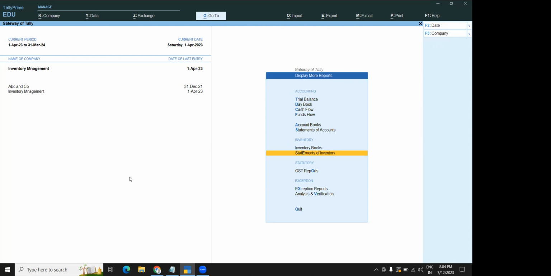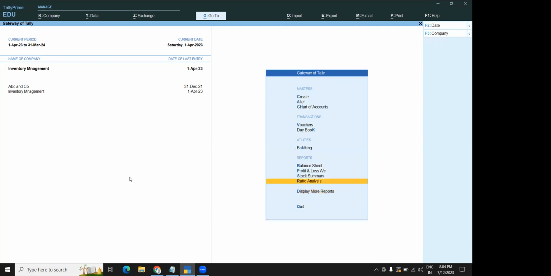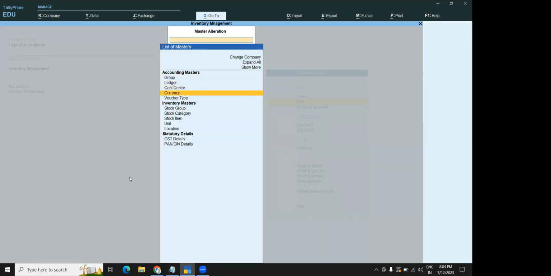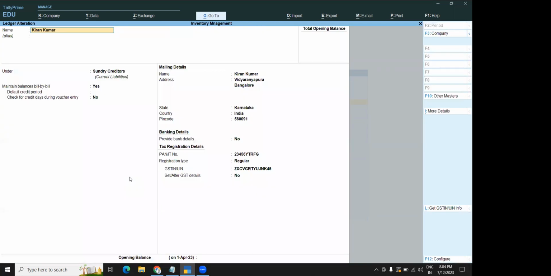Mode of payment, it will ask you at the time of creating a party account. You didn't observe, huh? Sorry, ma'am. I didn't observe. Ma'am, you showed the mode of payment as check here. I saw that, but how will it be recorded in future? You have to give their bank details.